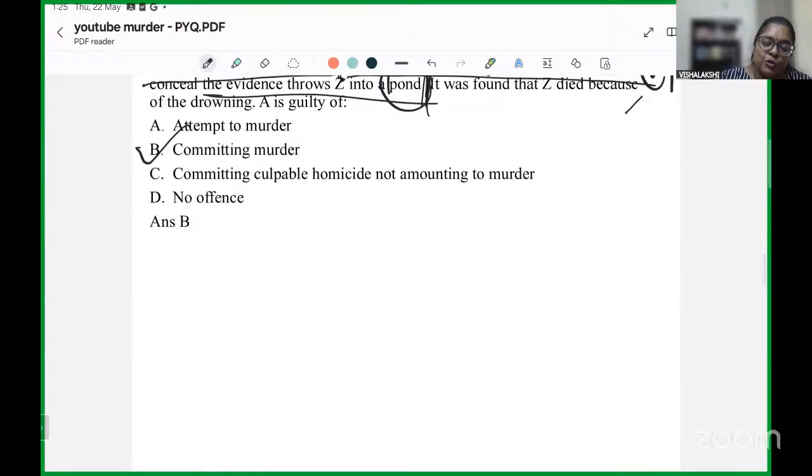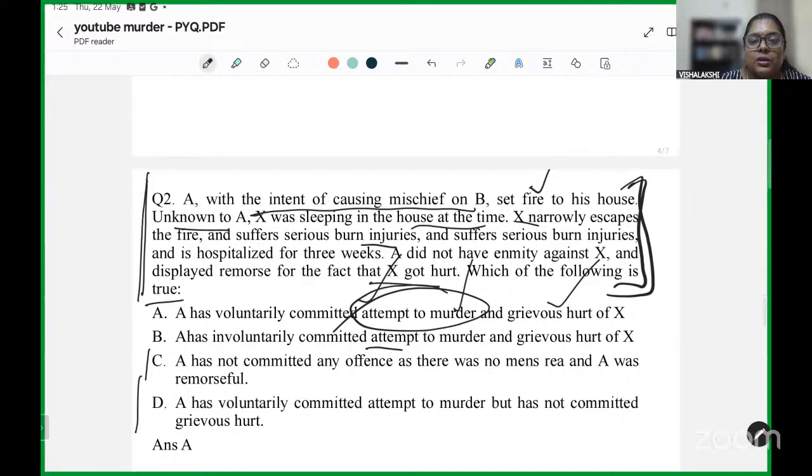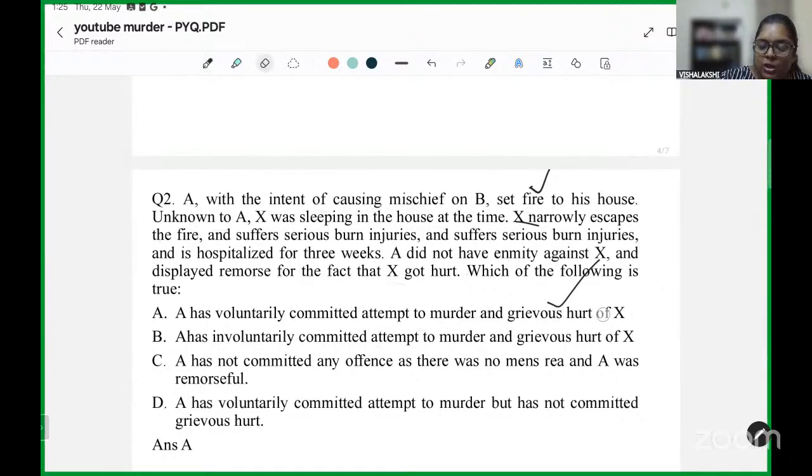Now, when you look at this question again in the background of the fourth option, one realizes that this could be a situation of attempt to murder, because when you are wanting to burn a house, you know that the act is so imminently dangerous, and you are doing it with the fact that there may be a person inside, and in all probability that can cause harm to the individual, which can lead to the death of the person.